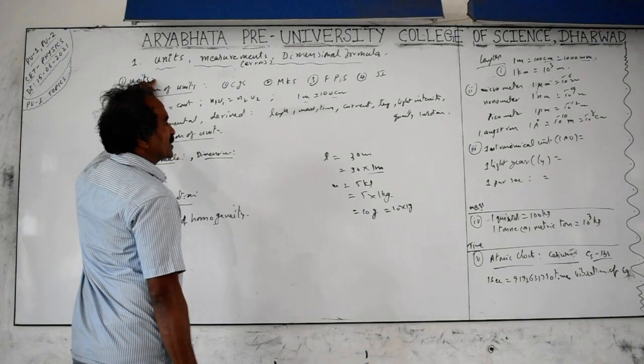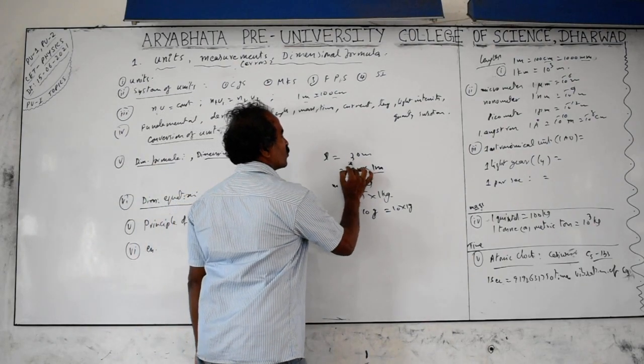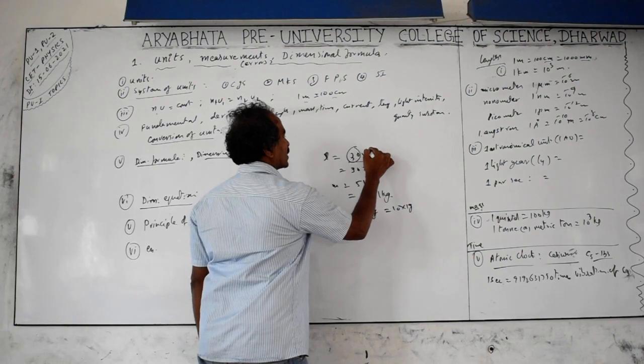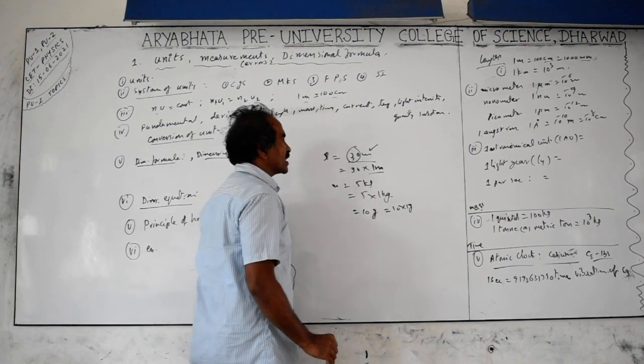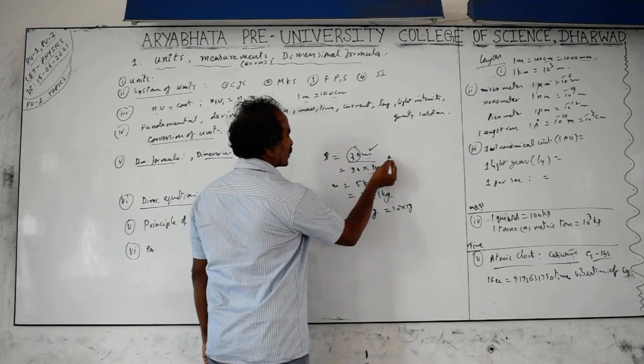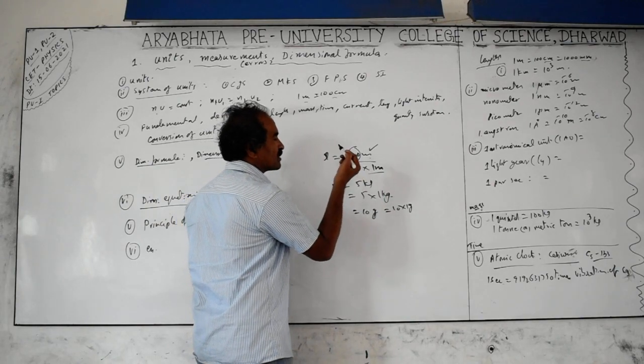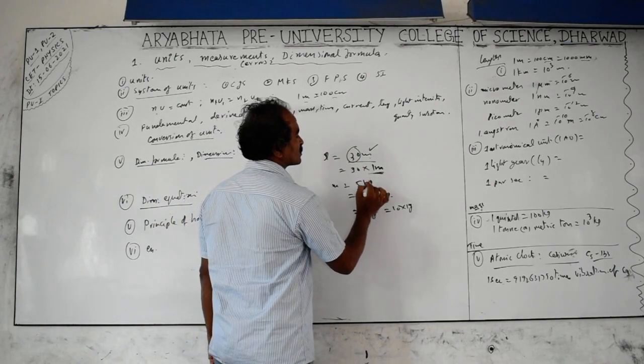Some physical quantities have units, some physical quantities do not have units. If you are mentioning any value of a physical quantity, we mention it in two parts. One is a number, the other is a name associated with the number that we call a unit. So here, number and unit. Without a unit, if you mention the number, length is 30, there is no meaning to it. Similarly, if they mention length is meter only, that means 1 meter.